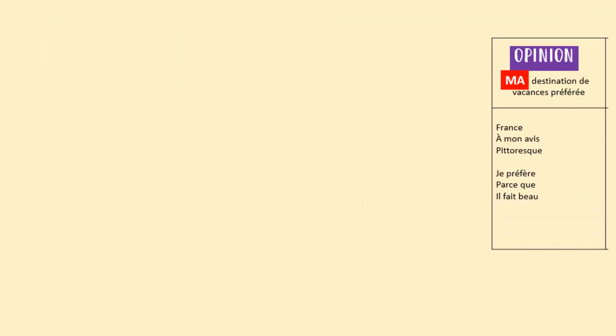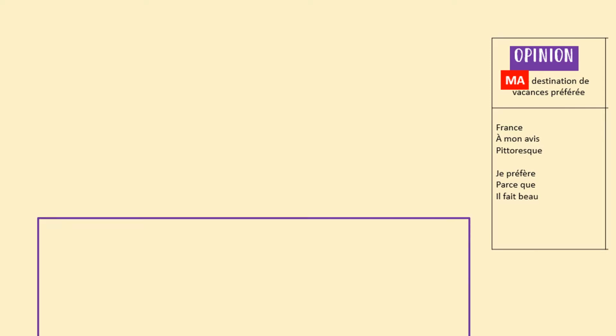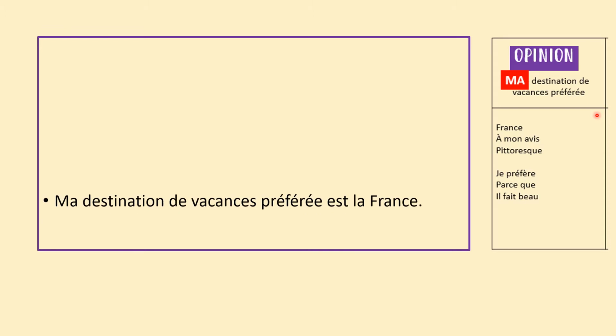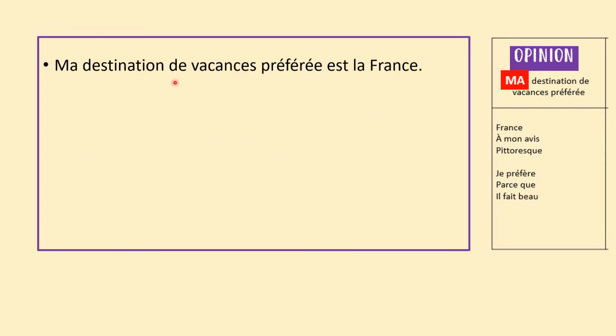So the first one, my destination. Okay, I'm going to be giving my opinions. So I said that I'm just going to start with this first sentence. So, ma destination de vacances préférée, I've just copied that straight from the question. Obviously, I've changed the votre to ma.